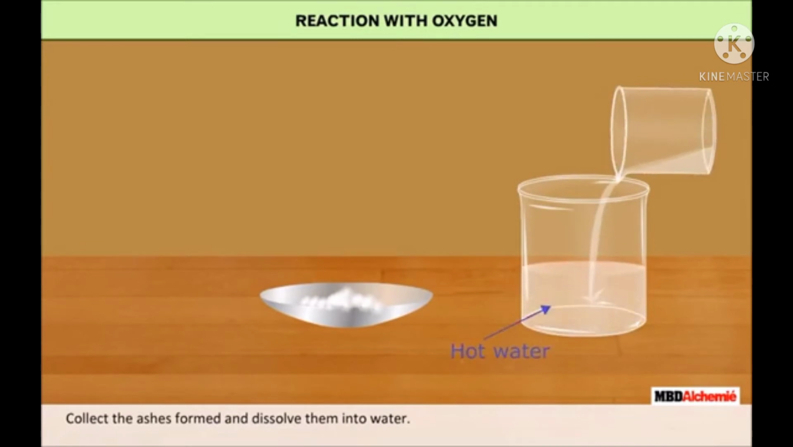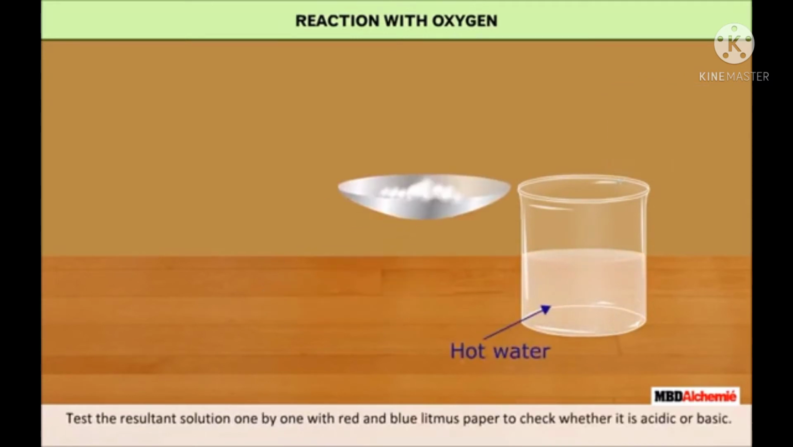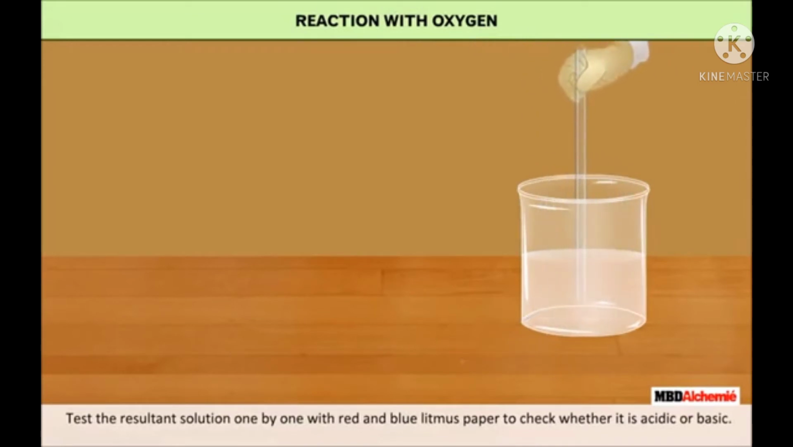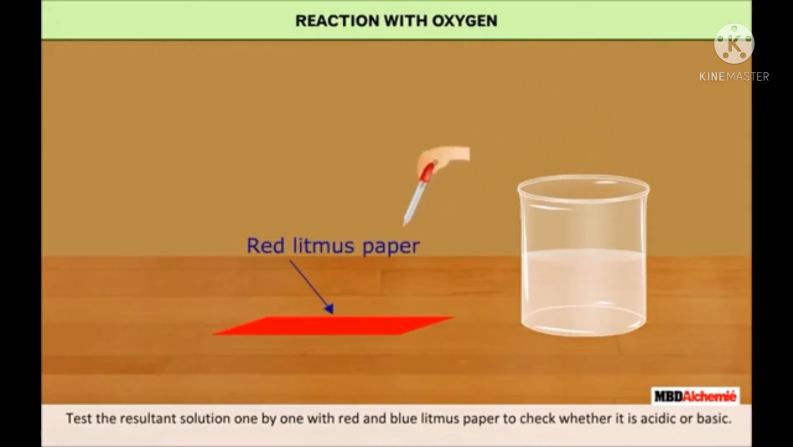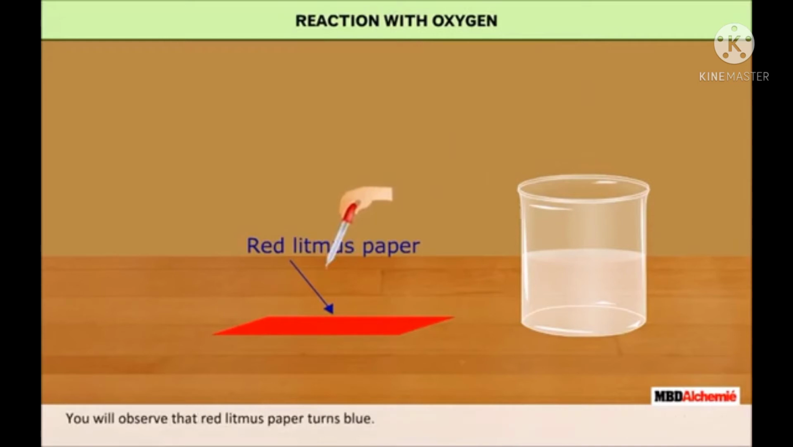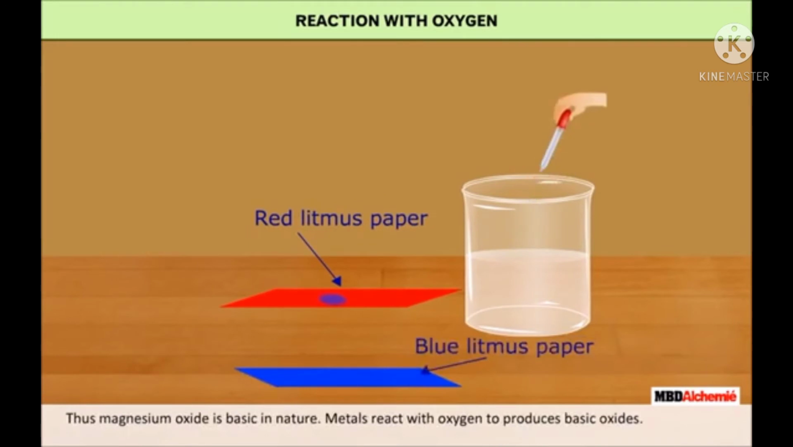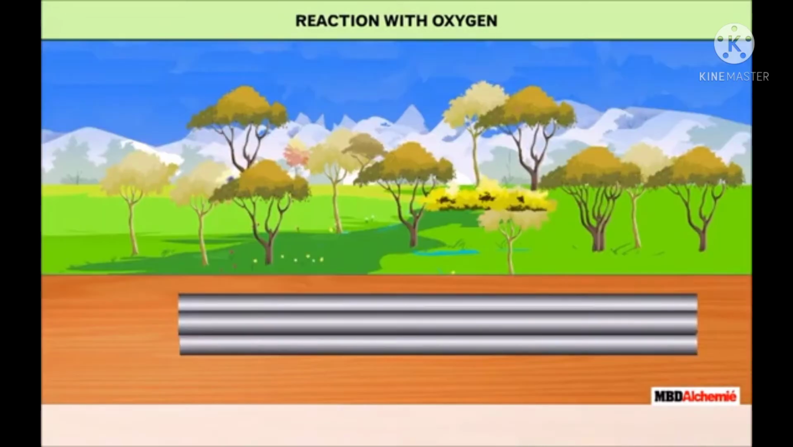Collect the ashes formed and dissolve them in water. Test the resultant solution one by one with red and blue litmus paper to check whether it is acidic or basic. You will observe that red litmus paper turns blue. The magnesium oxide is basic in nature. Metals react with oxygen to produce basic oxides.